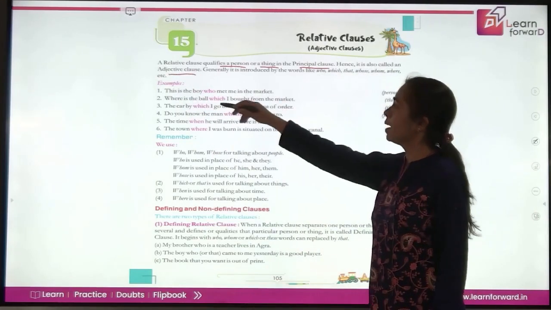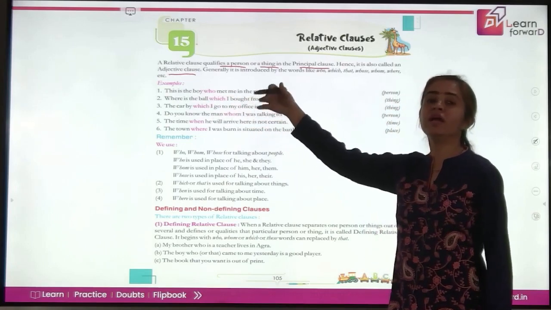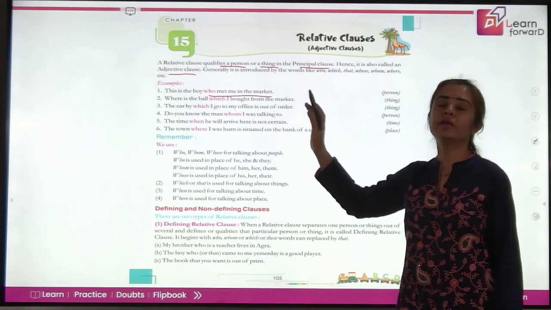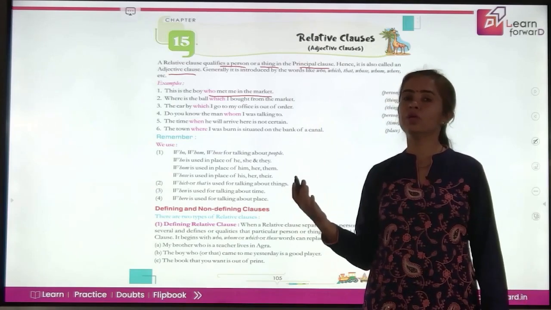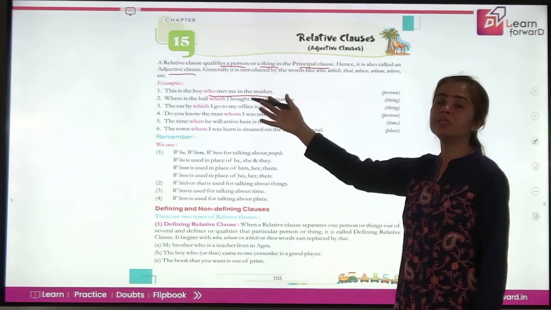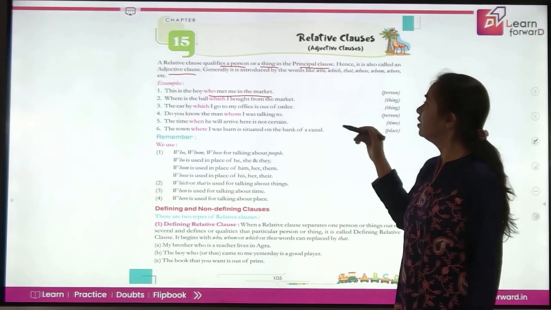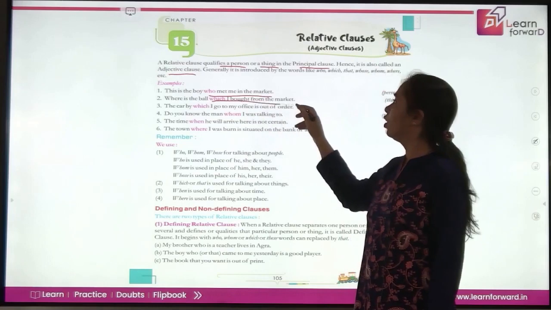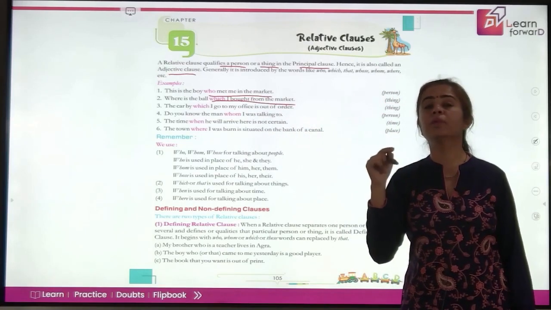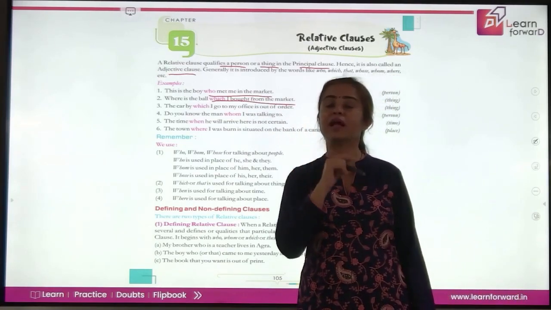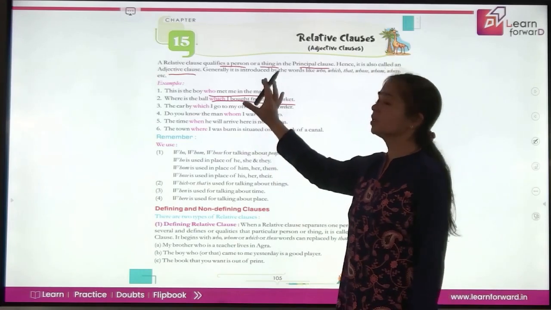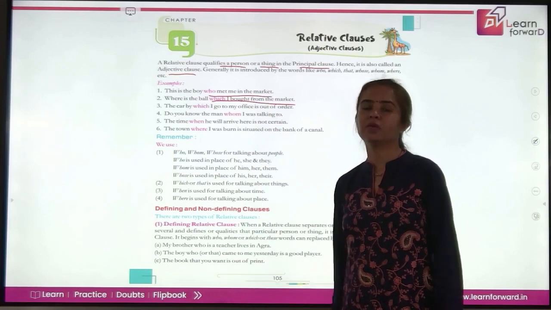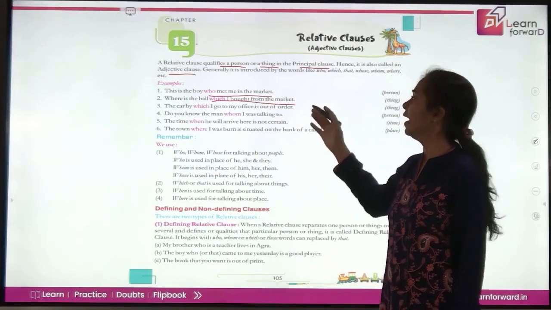Now, for example, this is the boy who met me in the market. So, who met me in the market is describing the boy you are talking about. That means this is an adjective clause. Where is the ball which I bought from the market? So, you are talking particularly about the ball, the one that you bought from the market. So, this is describing your ball. Again, it is playing the role of an adjective. So, this is an adjective clause.